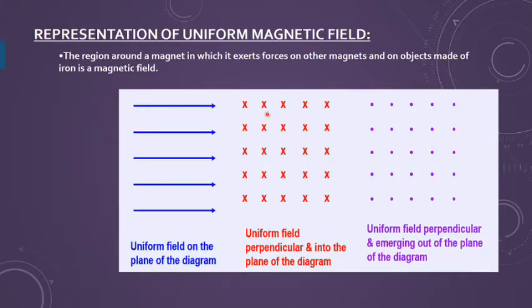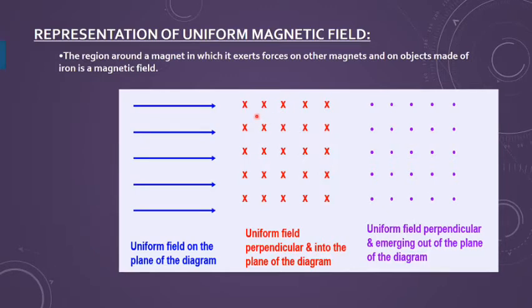If I have to represent the magnetic field, the uniform magnetic field, of course I should be able to define magnetic field. That is the region around the magnet in which you can experience the force because of that magnet. And if I want to represent a uniform magnetic field, it is represented by lines equispaced and parallel to each other. And this is representing the magnetic field in the plane of paper.